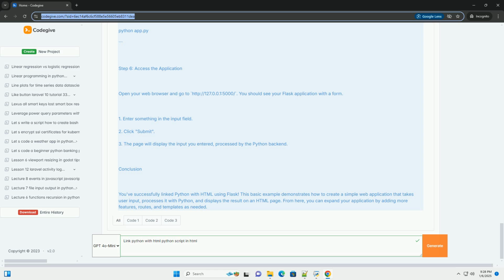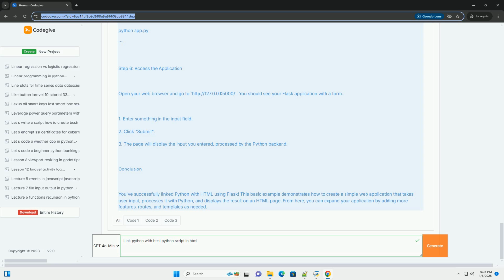Step 5. Run the application. Now that you have your Python and HTML set up, you can run your Flask application. Open your terminal, navigate to your project directory, my_flask_app, and run.